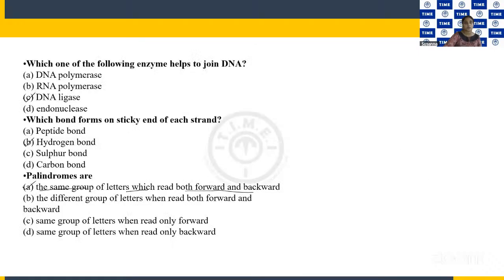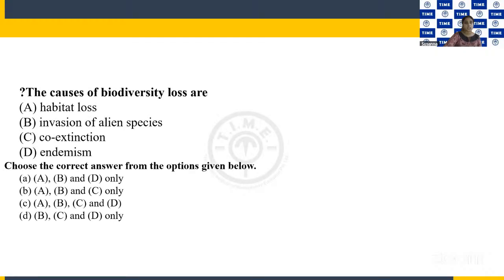Okay, next we have another kind of question, and here we are asked to choose the correct answer from the options given below. I'll just read the question. The causes of biodiversity loss are... Let me just discuss which chapter this question is from. It's from the Ecology unit, from biodiversity and conservation.